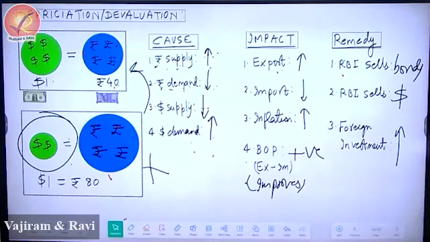Fourth, BOP improves. In the bracket, please write: but in India, as an exception, due to J-curve effect, BOP might improve in long run.